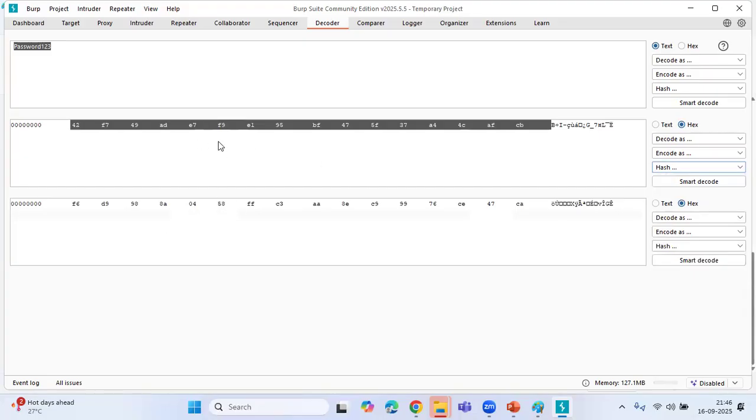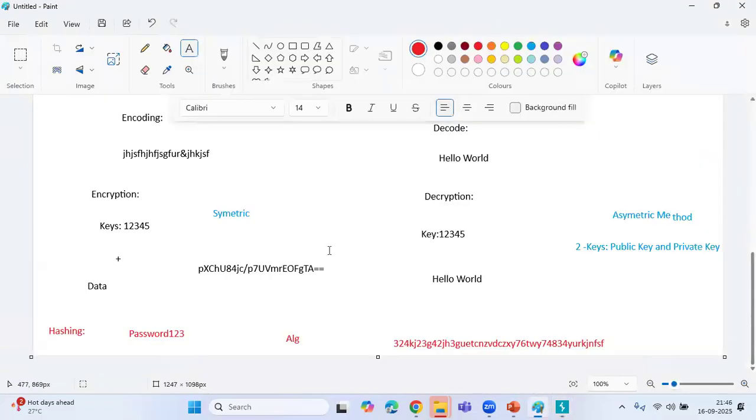See, it is taking this as input and converting it again with the algorithm, making it double hashing. So you don't have the option to convert the values back to text. In that way, it is protected.